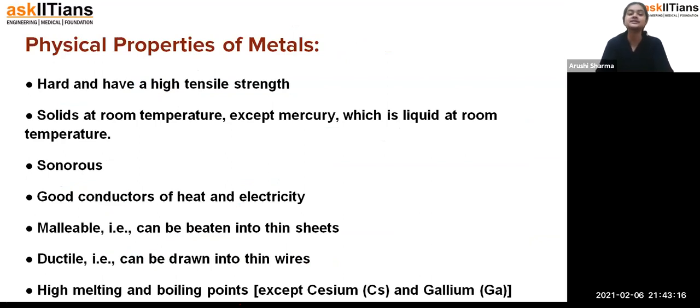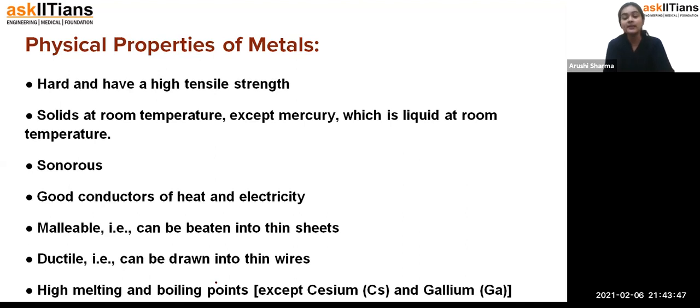Okay, now we are going to discuss the physical properties of metals. So students, as we have seen, iron, copper, tin, or aluminium, all these are metals exactly. And we have seen that in the formation of bridges, and if we see any construction work, the iron rods are used for the structure of the buildings. So what are all these made up of? They all are made up of metals only.